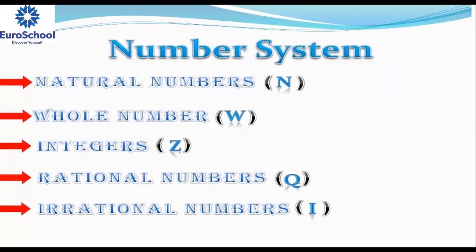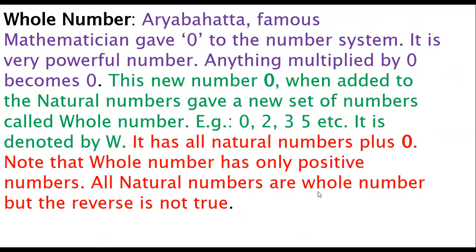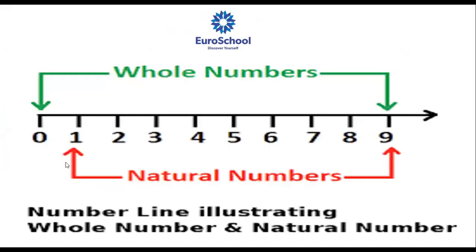Natural numbers, whole numbers, integers, rational numbers and irrational numbers. So natural numbers, we know that: all counting numbers starting from 1, 2, 3 and so on. Whole numbers, here only, children, are all natural numbers and 0. So this is the example for that: 1, 2, 3 and so on. Whole numbers start from 0.